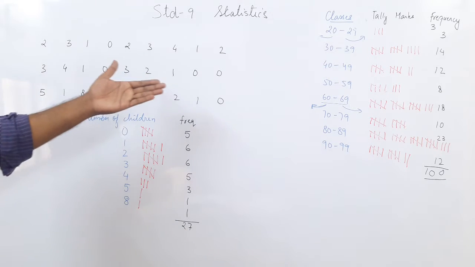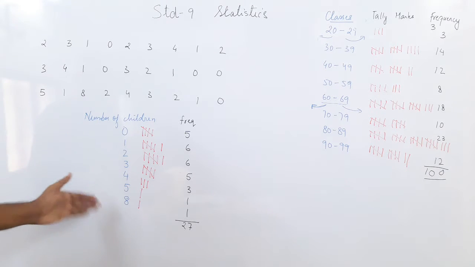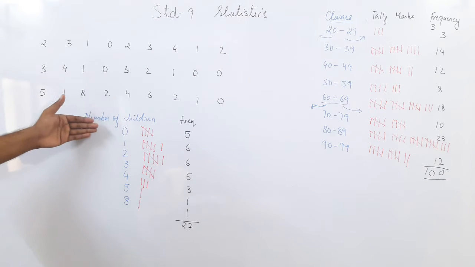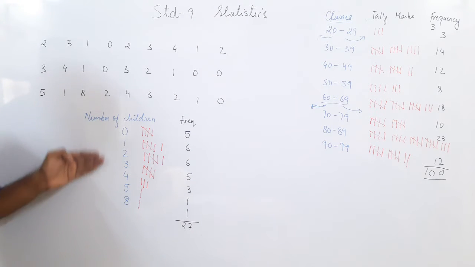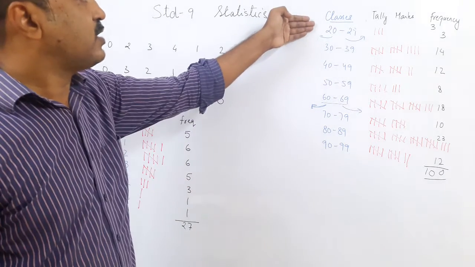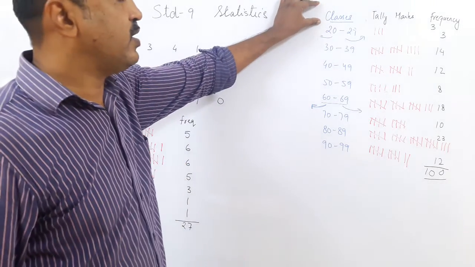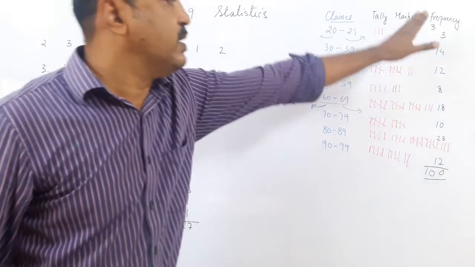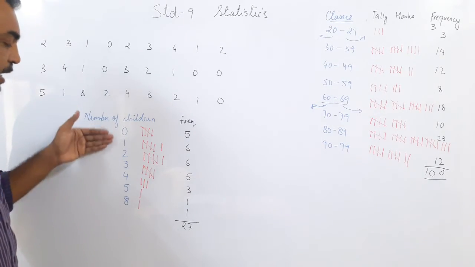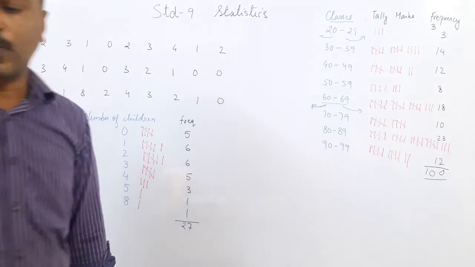When you look at the number of children in a family, it is mostly 0, 1, 2, 3. 8 is a rare case, but still we have taken it. So the number of children in the family is quite small and hence we can easily get a discrete frequency distribution or the ungrouped frequency. But you saw here it starts with 20 and ends with 98. Such a long range cannot go with discrete, so we go with the class interval. So this is a grouped frequency distribution. Here the work is harder but the accuracy is maintained. Here the work has become simple but the accuracy has been compromised.